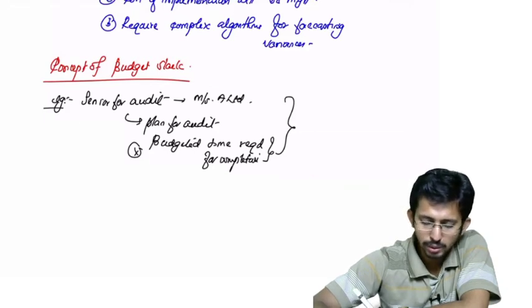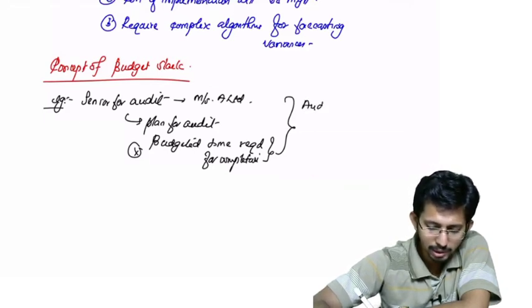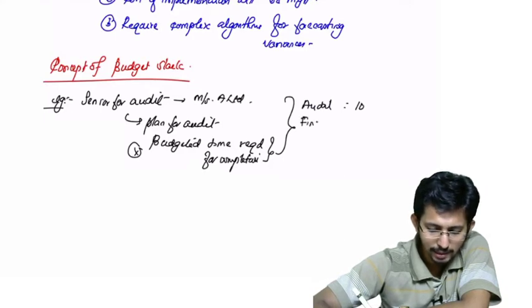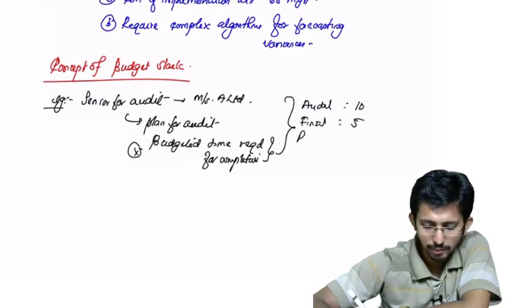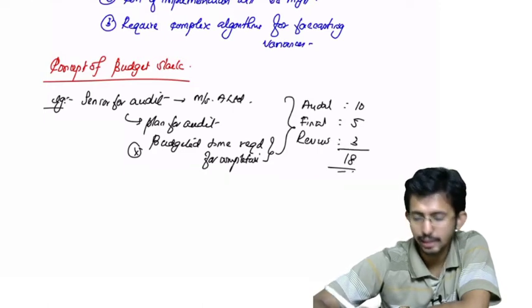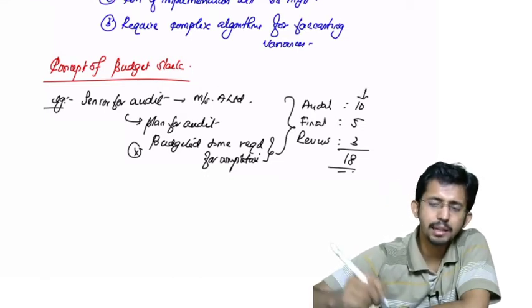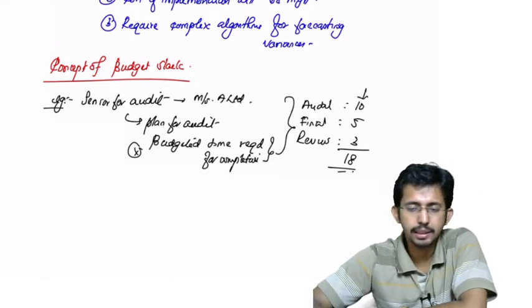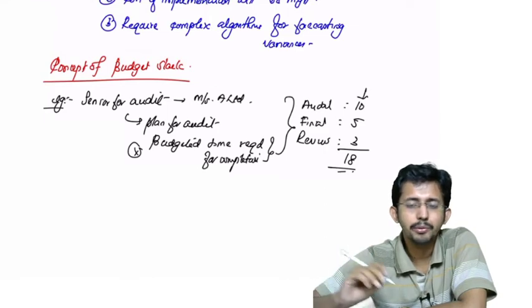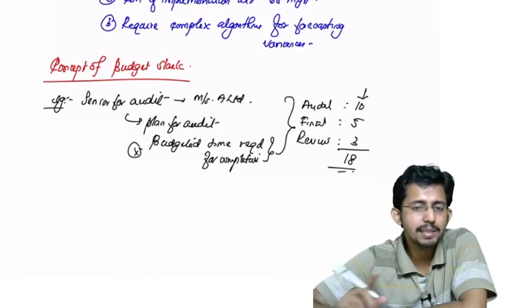Okay, so you calculated that for audit execution you require 10 days, then finalization you require 5 days, then review you require say 3 days, altogether 18 days. But after preparing this required data, you got this fear: what if I miss the deadline?